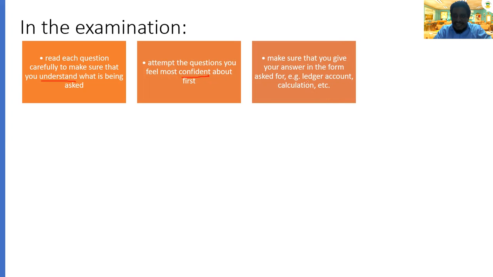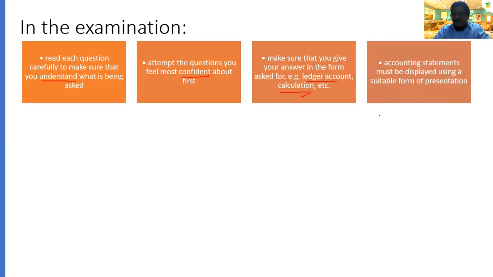For example, if they ask for a ledger account, you do the ledger account. If they ask you to do a calculation, you need to do the calculation. Make sure you answer the question. If they ask for a ledger and you do the calculation, you don't get the marks. This one normally will be the control account. If they ask you to do the ledger account for the control account ledger, and you do the calculation and show the sales or whatever, you don't get any marks. Follow the format they ask.